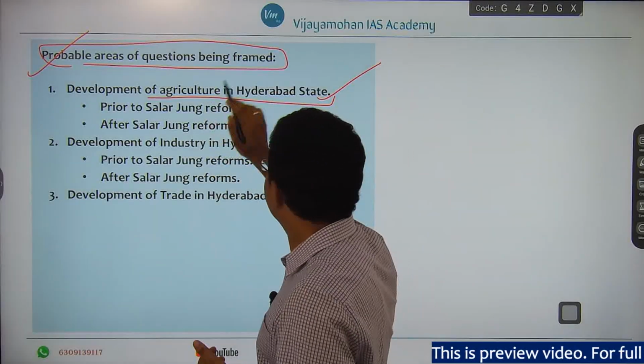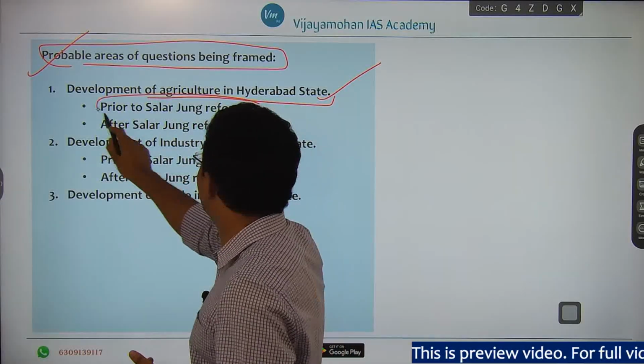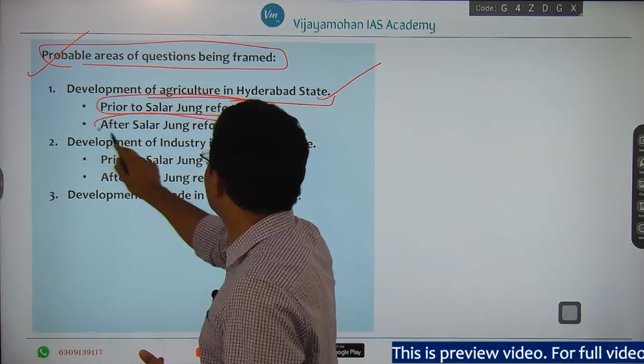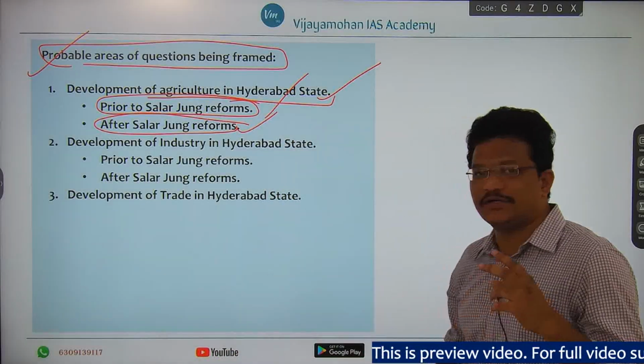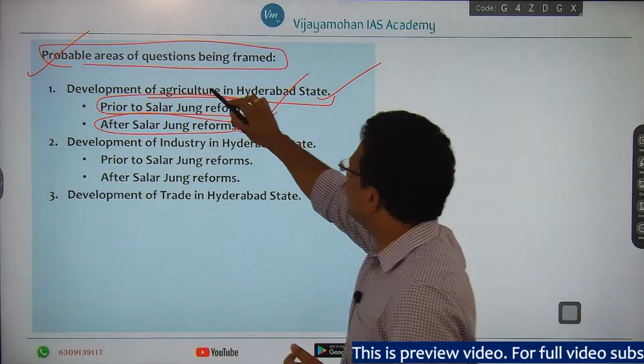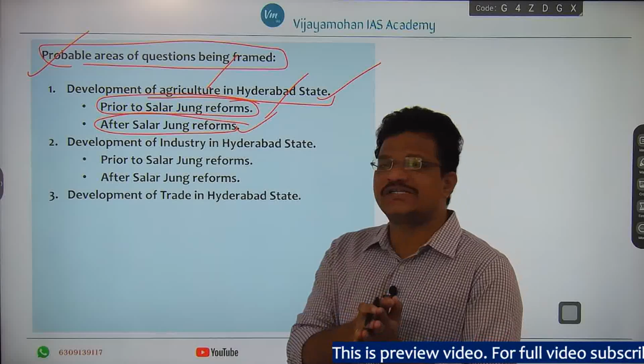So development of agriculture in Hyderabad state prior to Salarjung reforms and after Salarjung reforms. This has happened in 2 phases. How did development of agriculture happen before Salarjung reforms?